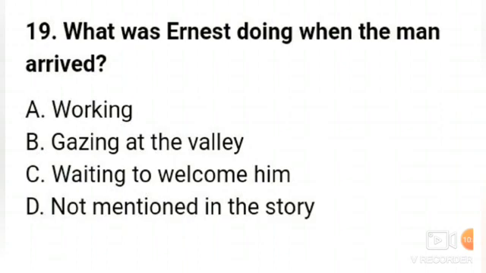What was Ernest doing when the man arrived? Working, gazing at the valley, waiting to welcome him, not mentioned in the story. So what was Ernest doing when the man arrived? He was gazing at the valley. Option B is the correct answer.